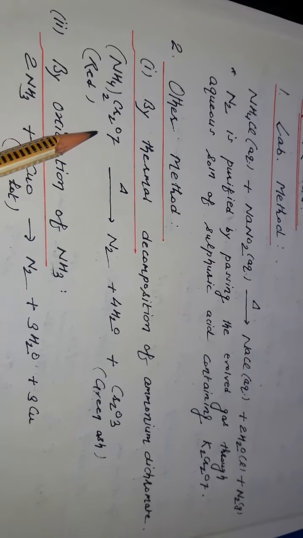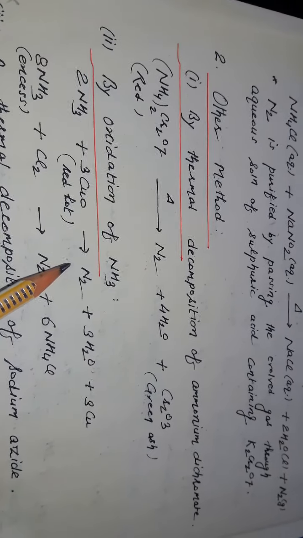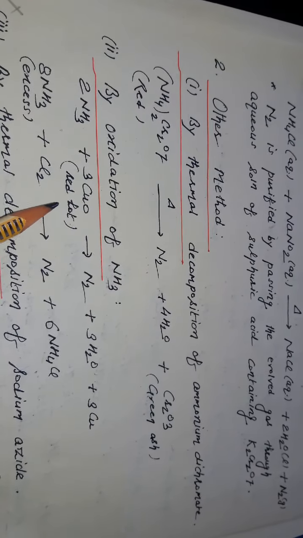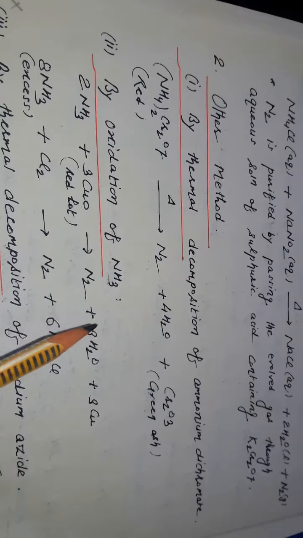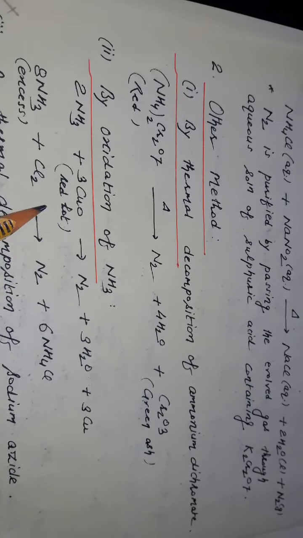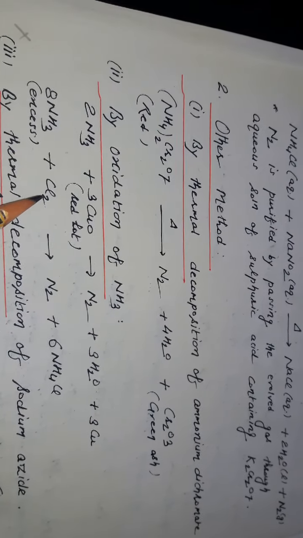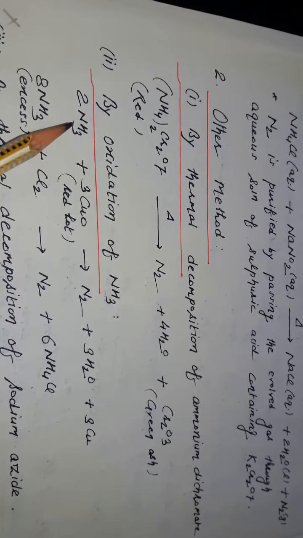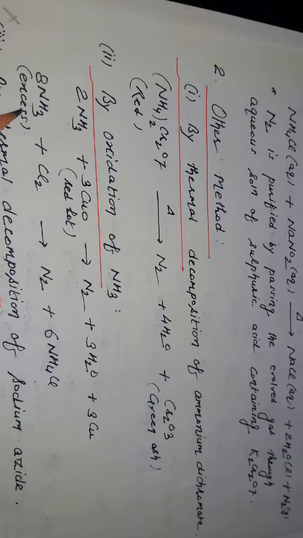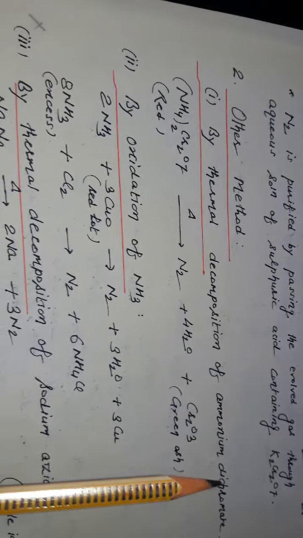Second, by oxidation of ammonia with copper(II) oxide: red hot copper oxide gives the formation of nitrogen. You have already studied this reaction in the 10th class. In this, ammonia is acting as a reducing agent. Excess of ammonia with chlorine also gives nitrogen gas.